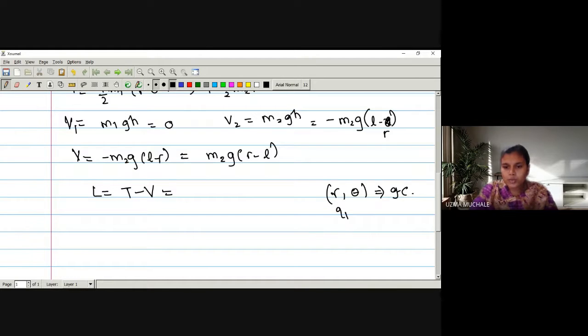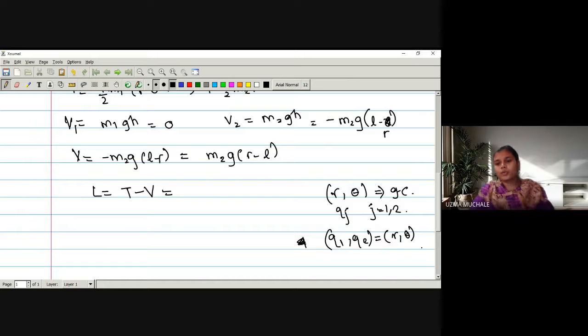So how many q j we have? q j is for j equal to 1 and 2. How many Lagrange's equations do we have to solve for q1 and q2? q1 and q2 are nothing but r and theta. For q1 and q2, we have to find the Lagrange's equations of motion, and we have to solve the two Lagrange's equations of motion if we want to evaluate the answer.